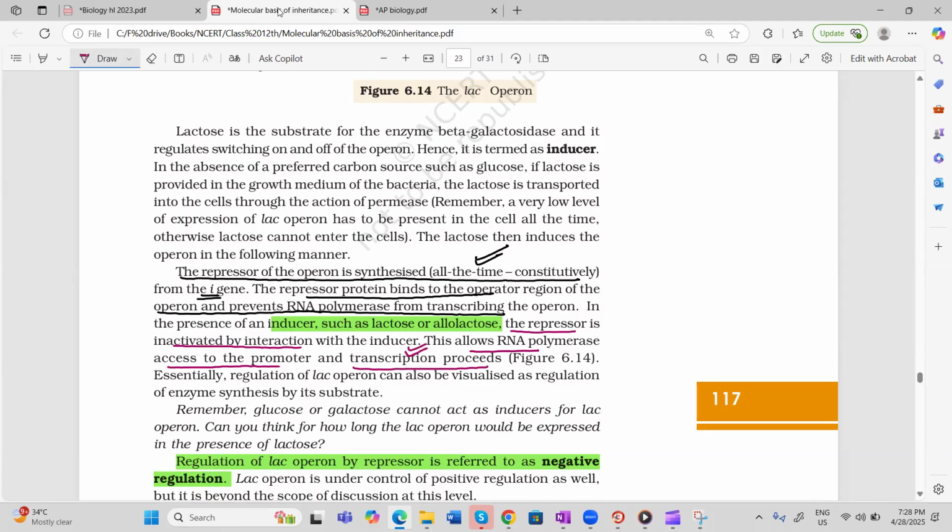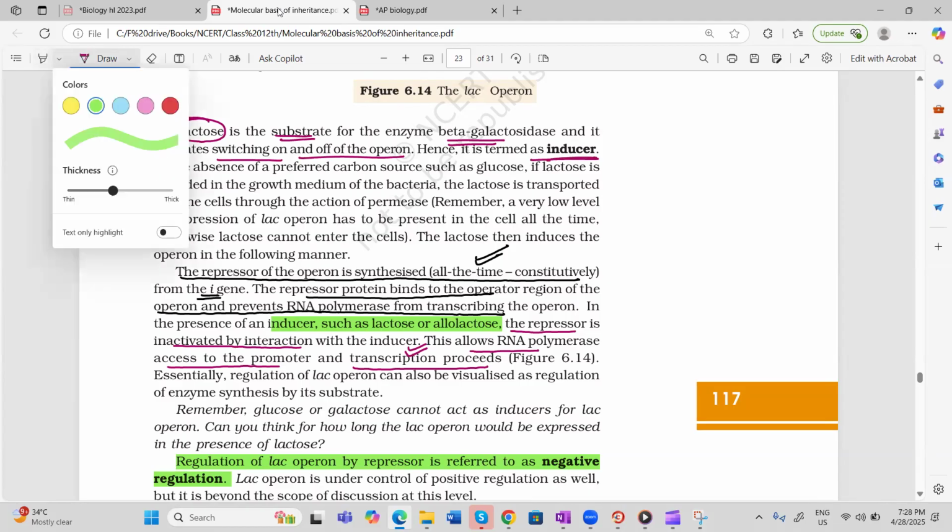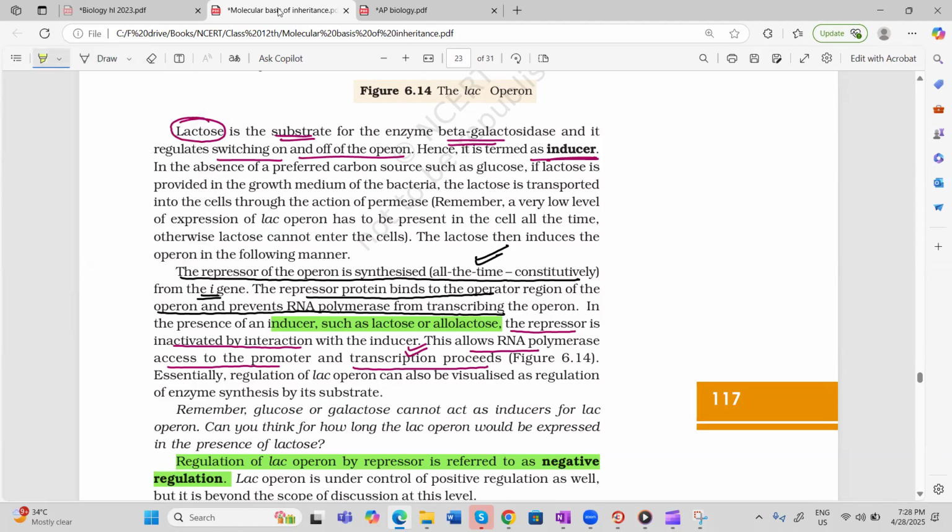Now, if you see here, lactose, which is a substrate for the enzyme beta galactosidase, is the one switching the operon on and off. It is the switch on and switch off. That is why we say it is the inducer. And you can visualize this lac operon as the regulation of enzyme synthesis by its substrate. Its substrate is regulating its own enzyme synthesis. If substrate is more, enzyme synthesis will be more. If no substrate, enzyme synthesis will be less.